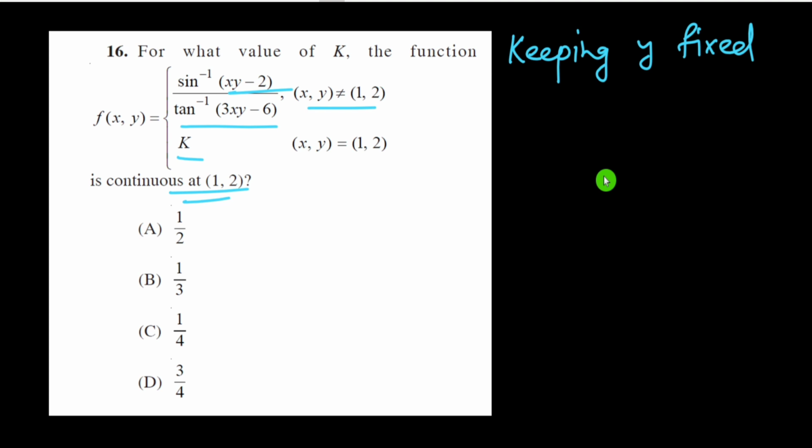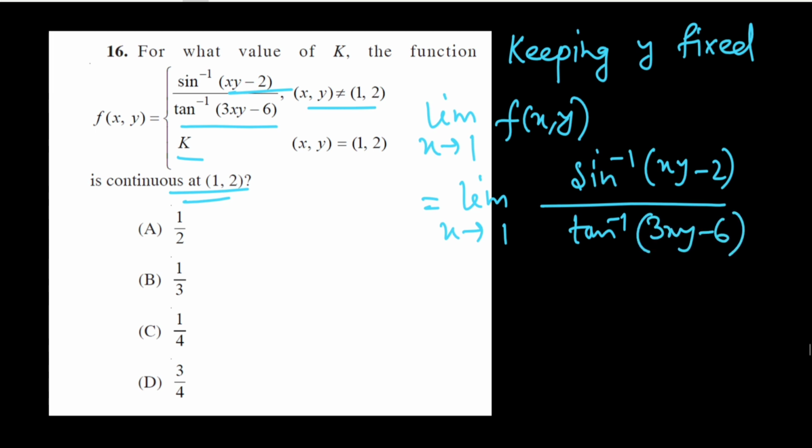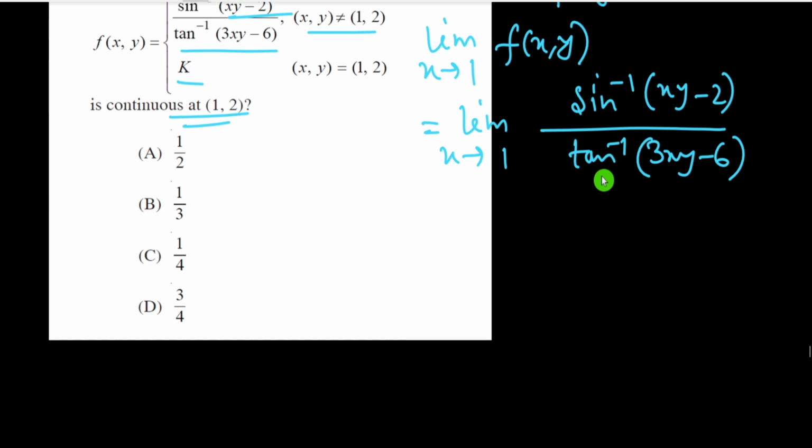we first find the value as x tends to 1. So limit x tends to 1, f(x,y) is equal to limit x tends to 1 of sin inverse of (xy minus 2) by tan inverse of (3xy minus 6). Now if we put the value of x equal to 1 here, then this is 0 by 0, so we apply L'Hospital rule, keeping y fixed, with derivative of these two functions with respect to x.